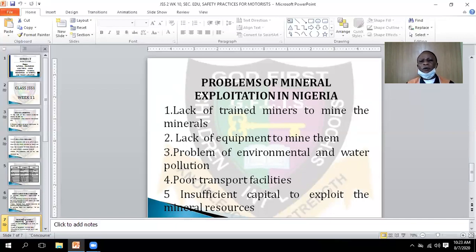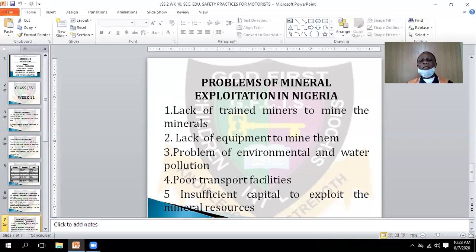Let me tell you, if you want to obtain some minerals from the soil, you can dig more than 20 kilometers down before you can get it. So they have some machines that they use for all this. They use some machines that will see where those minerals are deposited in the soil.